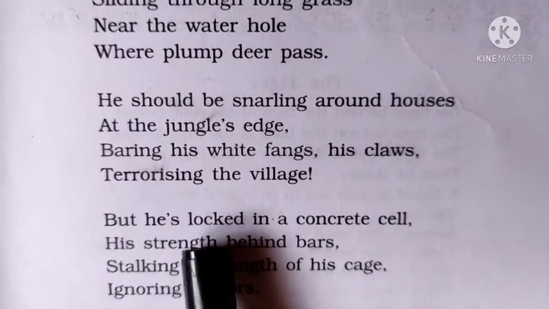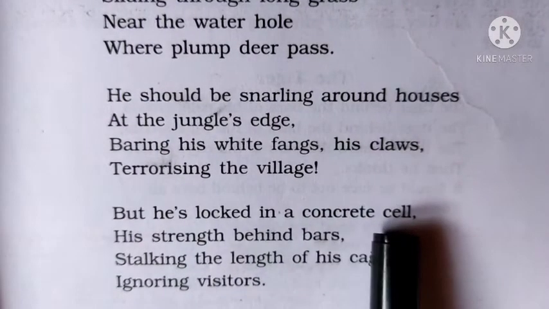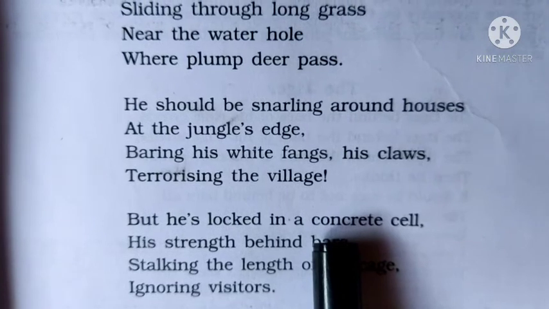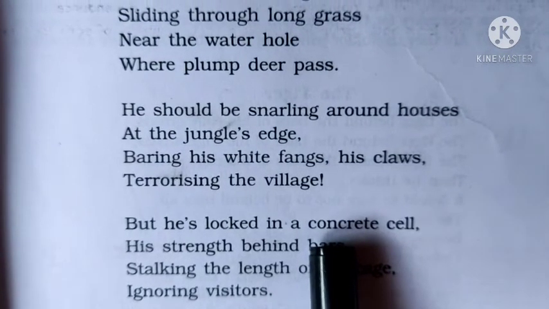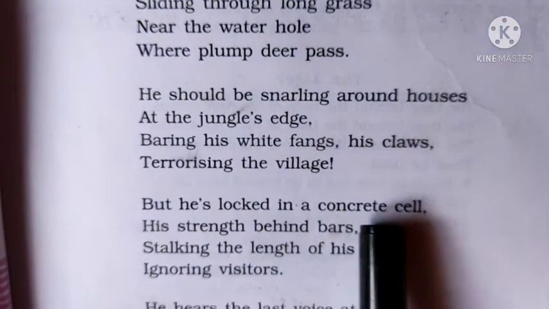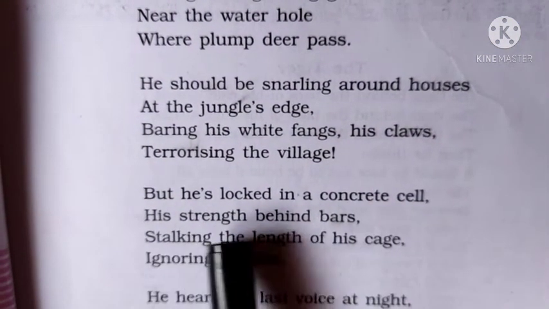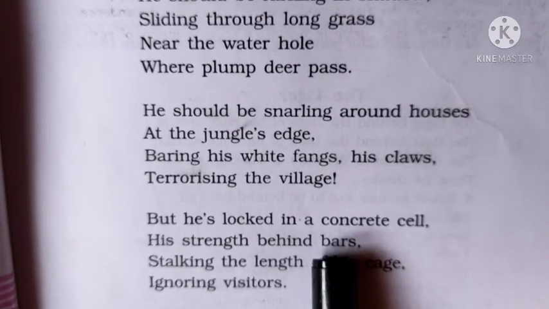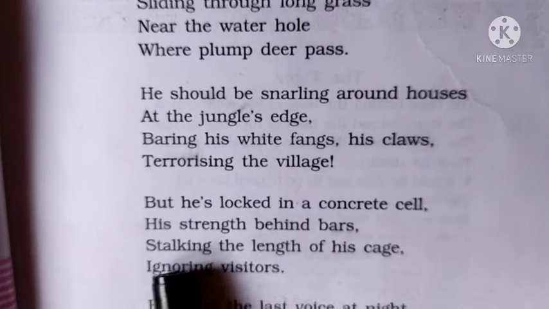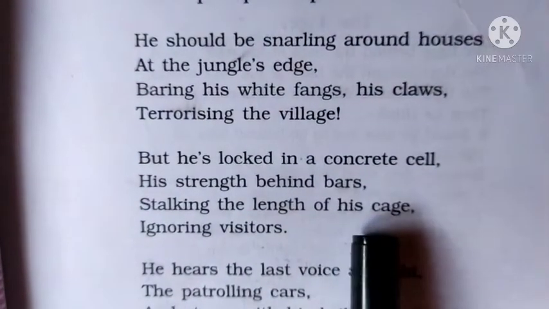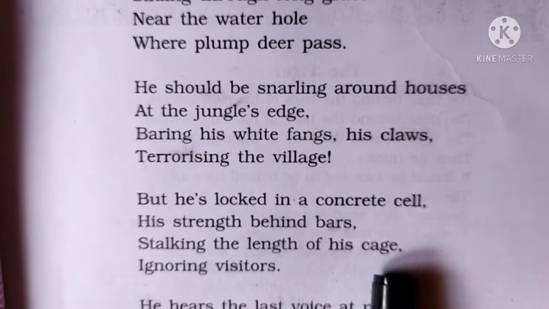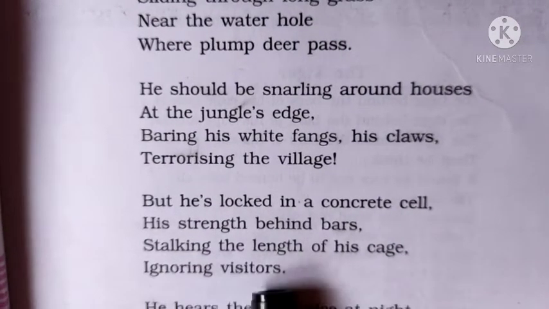But he is locked in a concrete shell. Concrete means a building made of cement or bricks. So he was locked in that building. Shell means jail. He was locked there. His strength behind bars means the strength he had is now tied behind the bars. Stalking the length of his cage. Stalking means to move slowly and quietly, ignoring visitors.